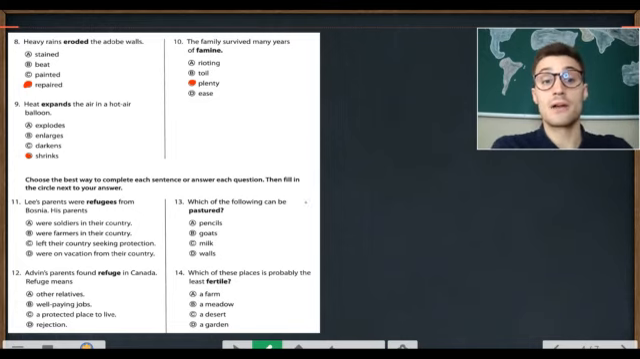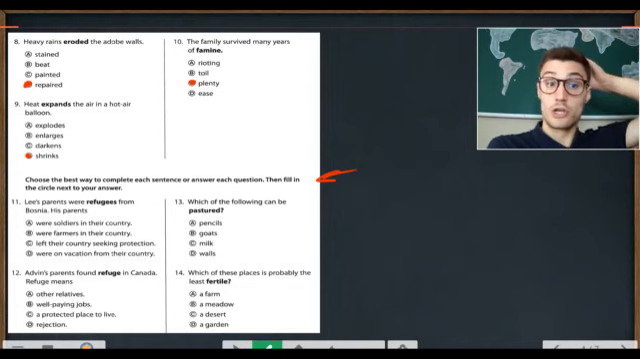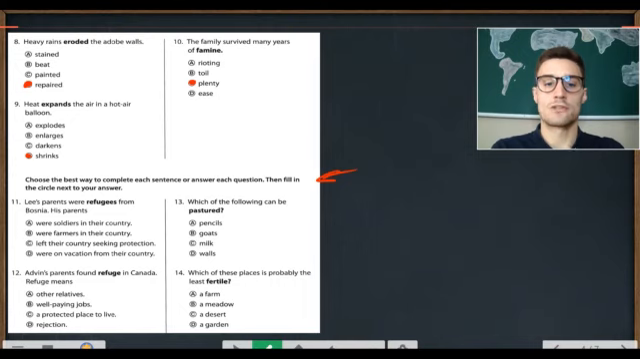Now, before we answer the next ones, let's read this instruction. Choose the best way to complete each sentence or answer each question. Then fill in the circle next to your answer. Easy.